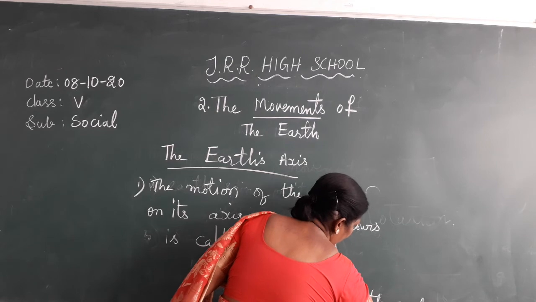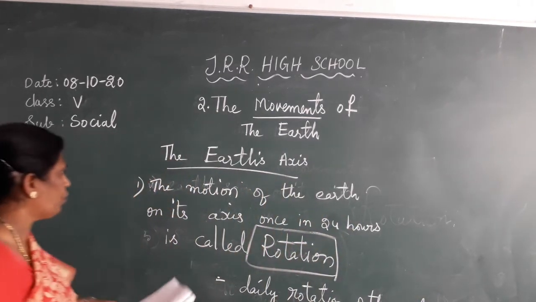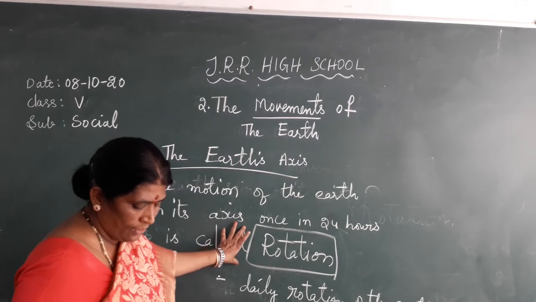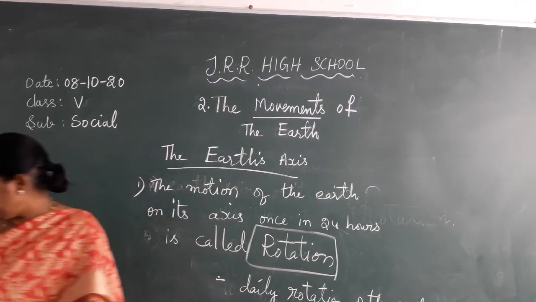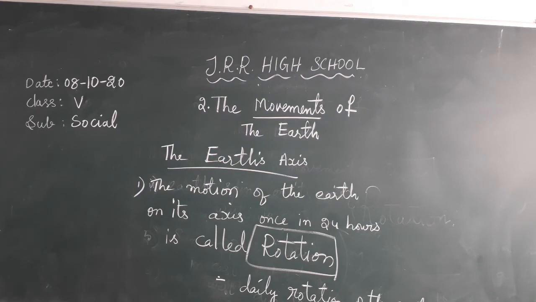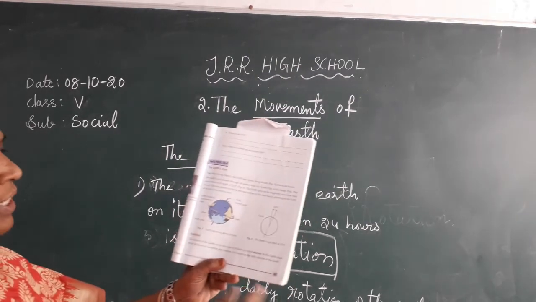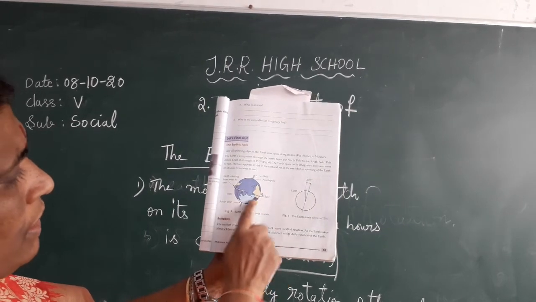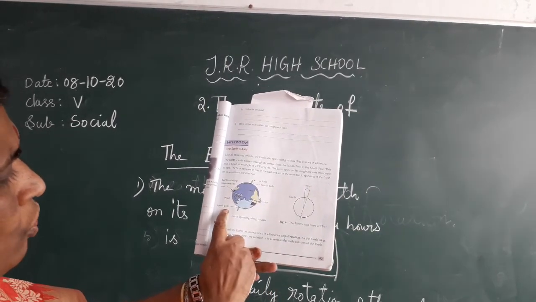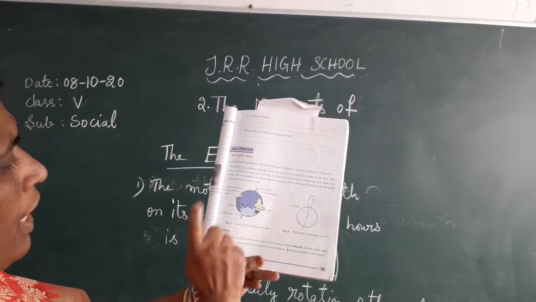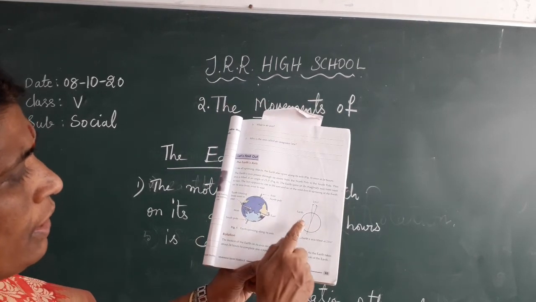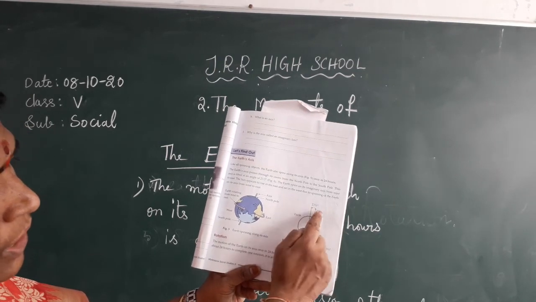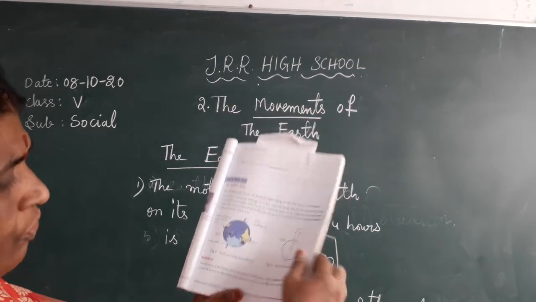Yes, children. So today we have learned about two topics: the earth's axis and the rotation. One more thing you see here, how nicely it has been given. Earth is spinning along its axis. This is the earth, its axis, north pole, south pole, west to east direction. Earth is rotating from west to east. Earth is tilted at how many degrees? 23 and a half degrees.